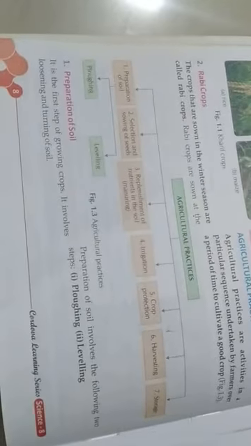During agriculture practice there are different steps. Which step takes place first? First is the preparation of the soil. How will we prepare the soil? There are two: one is plowing, second is leveling. Next is the selection and sowing of the seed.